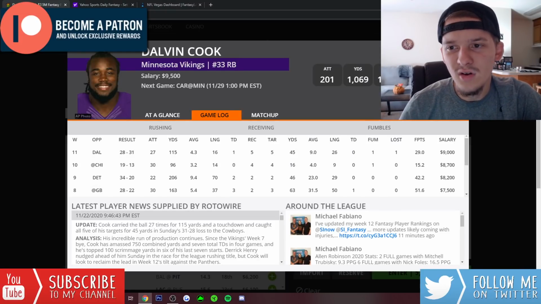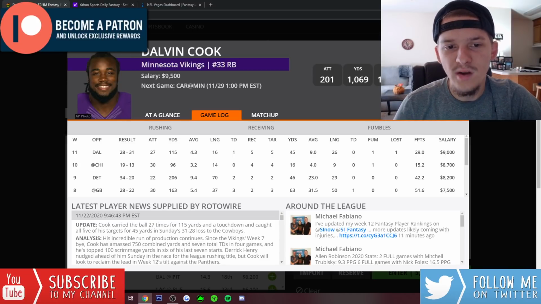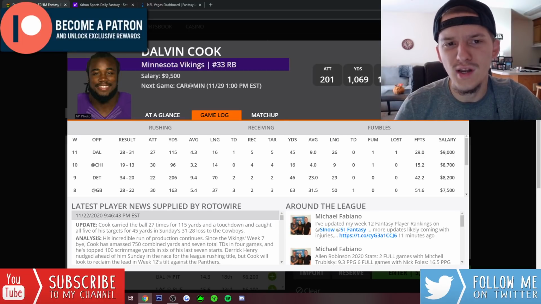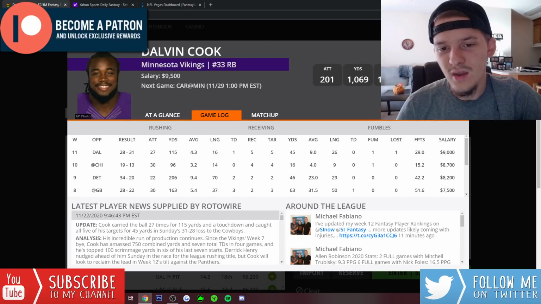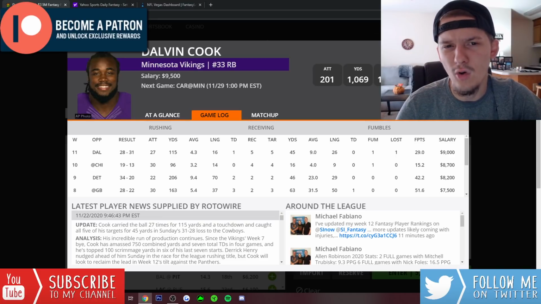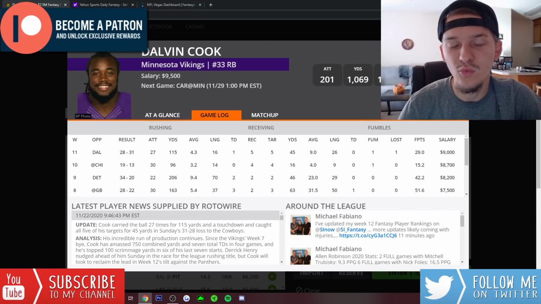Like I talked about Dalvin Cook last week, it was a great spot for him against the Cowboys. He went out there and smashed 115 rushing yards and a rushing touchdown. Also had 5 catches for 45 yards. Finished with 29 DraftKings points. Honestly, Cook probably could have had a better game. There were a couple times where the Vikings were at the goal line and they threw it to Adam Thielen, I think twice. Adam Thielen had 2 touchdowns near the goal line, or I know one of his touchdowns was at the goal line. If they turn around and hand it off to Dalvin Cook there, he's going to finish with 35, 36 DraftKings points.